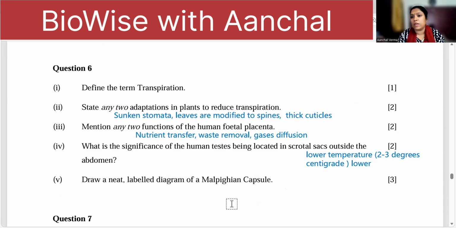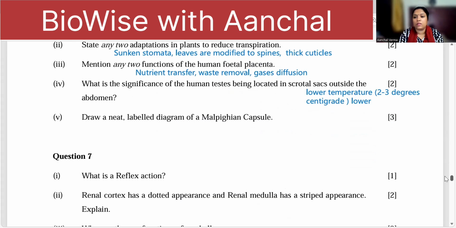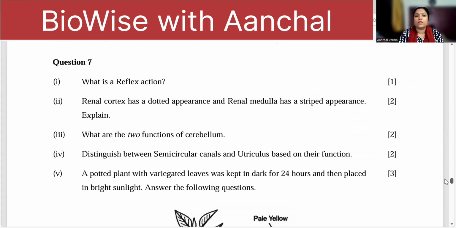For Malpighian capsule, always remember the afferent arteriole has to be wider than the efferent arteriole. Then only you get 1 mark for the diagram, and then the correct labels. Please go through the diagram given in the description. What is reflex action? The quick, immediate, involuntary, automatic response to a stimulus without involving the brain, and controlled by the spinal cord, is called the reflex action.